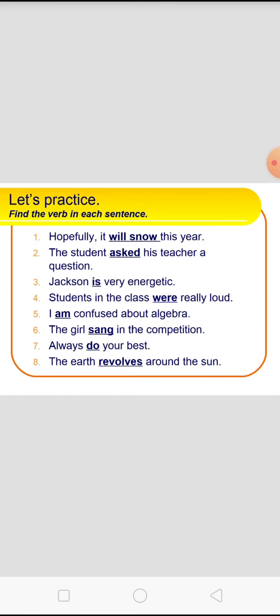The girls sang in the competition. Sang is the verb in this sentence. Always do your best. In this sentence, do is the verb. The earth revolves around the sun. In this sentence, revolves is the verb.